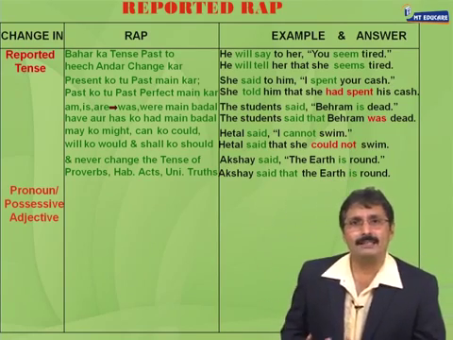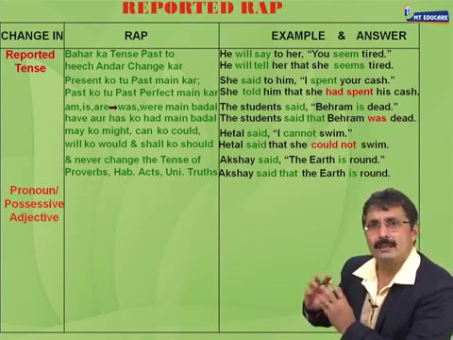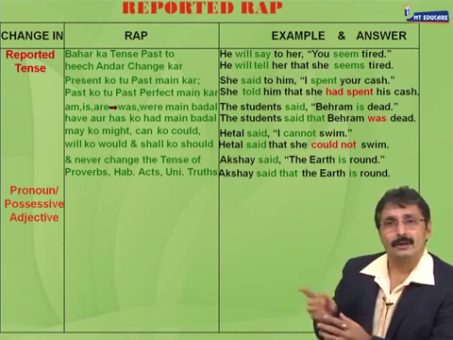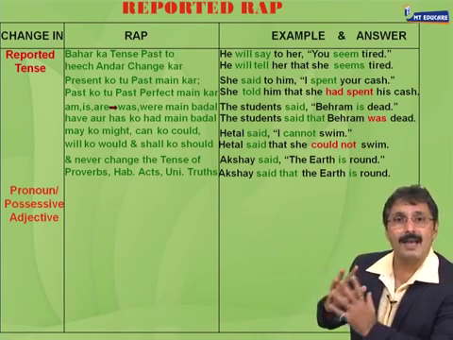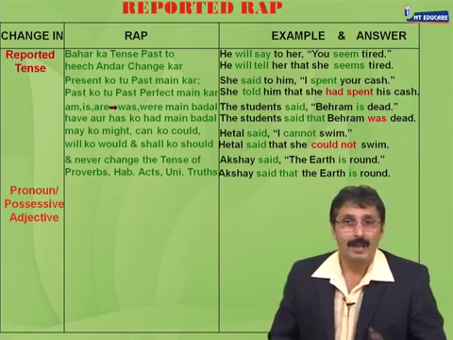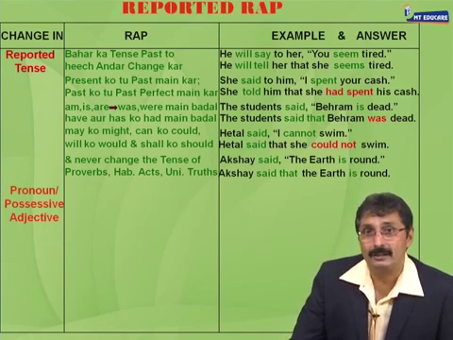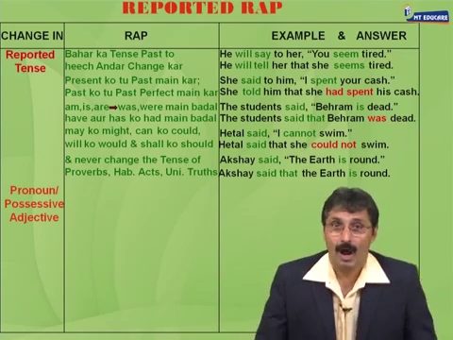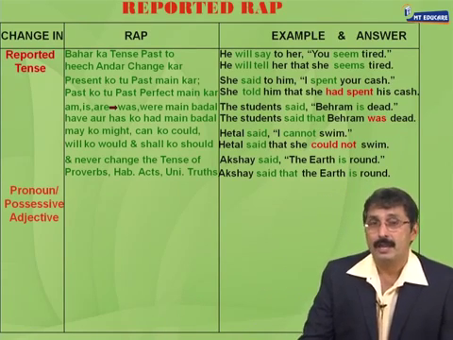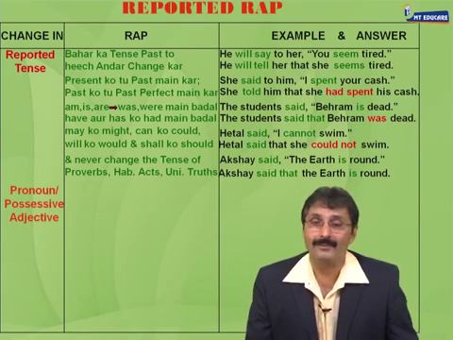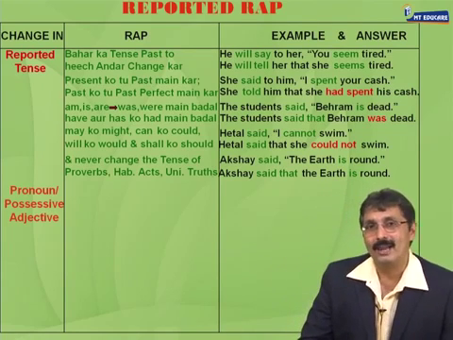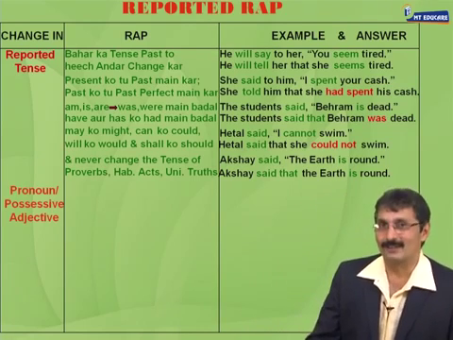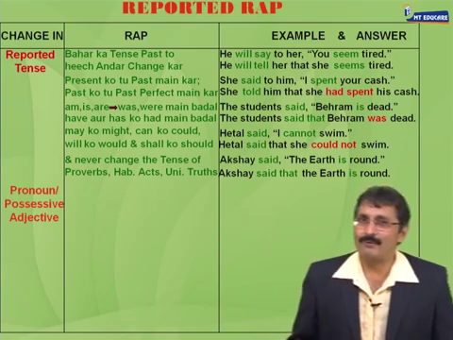That's it. Now if you can see, with each and every part of that rap that I have just given you, you can see the corresponding sentence, example and answer. Look at the last one. And never change the tense of proverbs, habitual actions and universal truths. So, Akshay said, the earth is round. Even though बाहर का tense past है, अंदर का tense change नहीं होगा, क्योंकि never change the tense of proverbs, habitual actions and universal truths. Fantastic. Have we understood this?